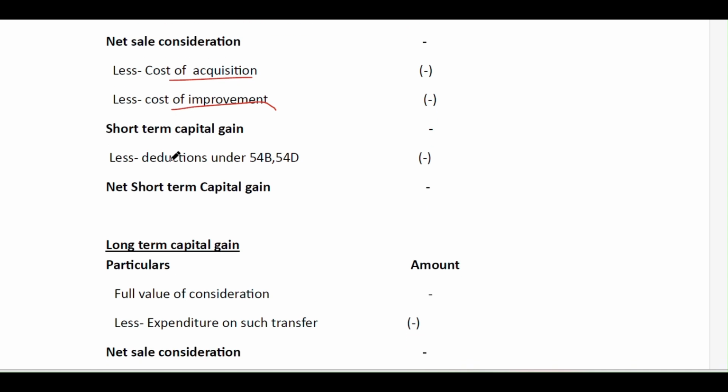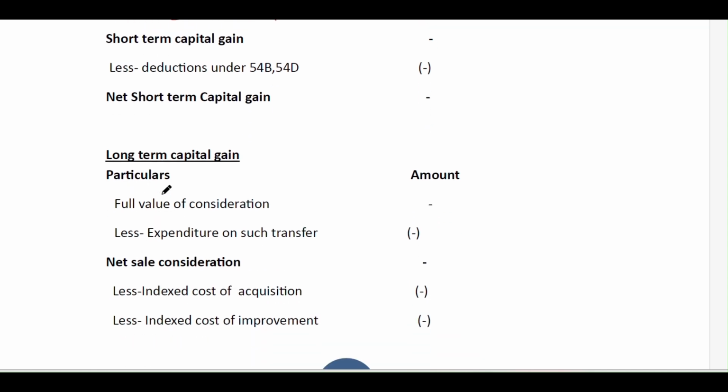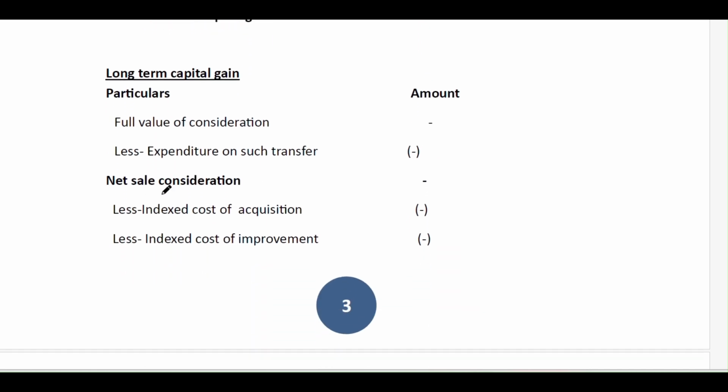From that we reduce any deductions under sections 54B and 54D. This will be covered in part 3 of the capital gains chapter. And finally we get the short term capital gain. On this, the tax rate under 111A is applicable, that is 15% for Jan 2025 and 20% for May 2025 onwards. And the manner of computation of long term capital gain.